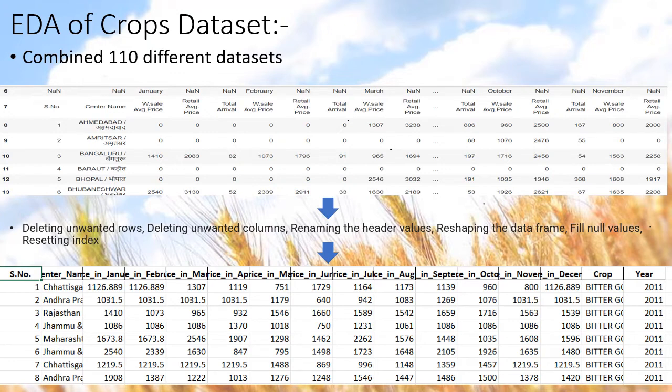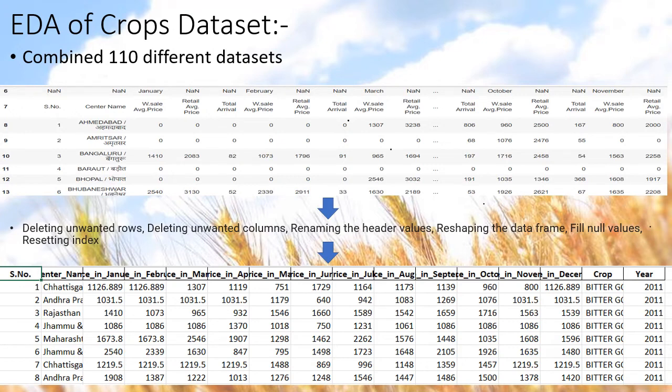Coming to the EDA part of the crops dataset, first I mounted the Google Drive and then imported all the required modules and libraries. And then using the glob module, I got the path of all the individual Excel files in my Google Drive.